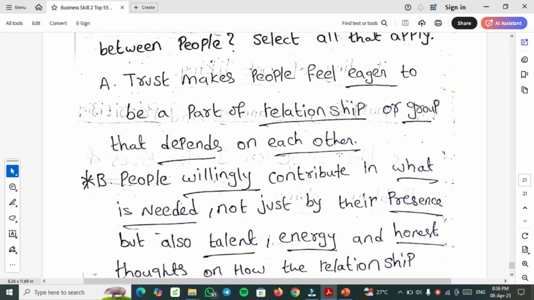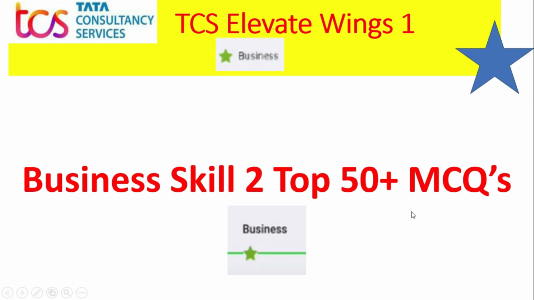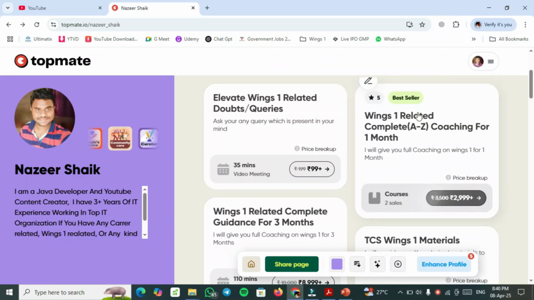So these are the top 50 plus MCQ questions which will come in our next upcoming cycle. Must prepare it. Go through one more time also if you require.